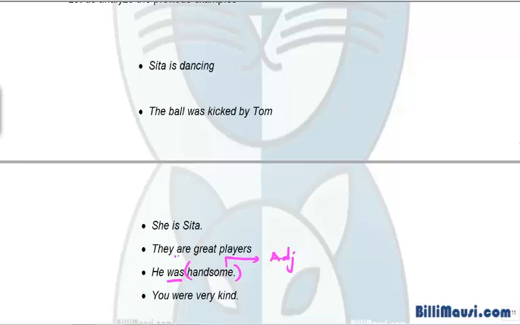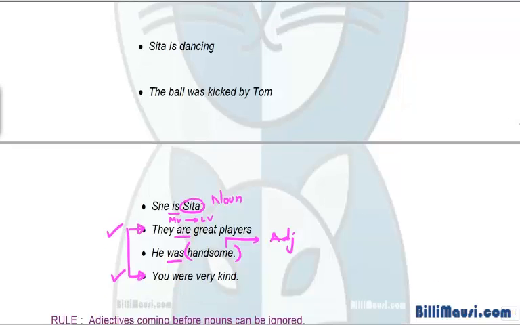They are great players. I will discuss these two because these two have an additional rule to it. She is Sita. So is is again the main verb, hence a linking verb. So Sita is a noun. There is another rule attached to these two sentences. Let's see what these two rules are.